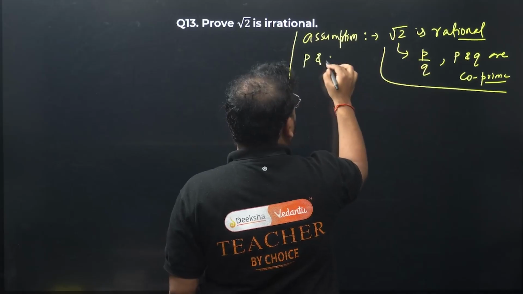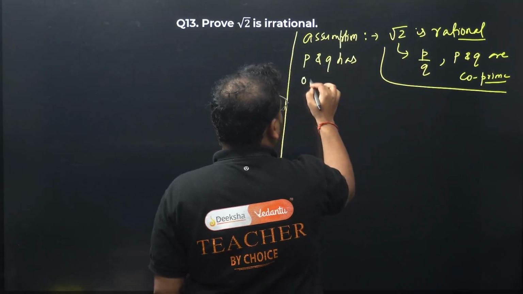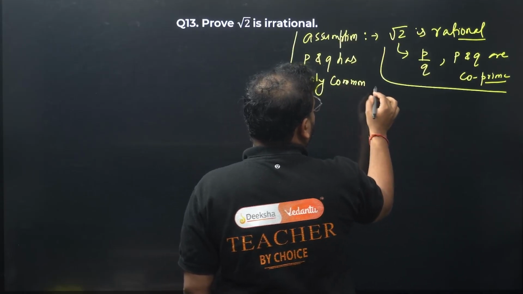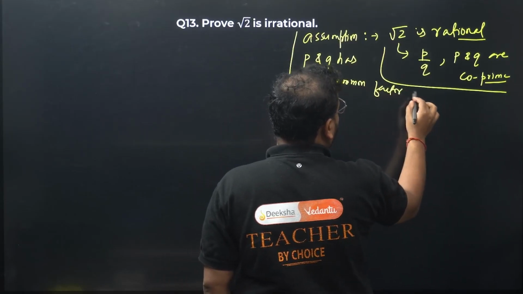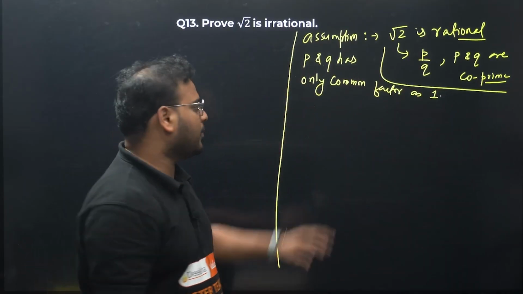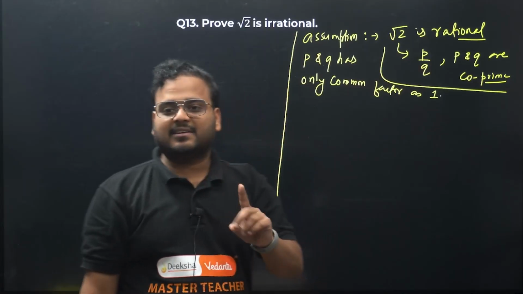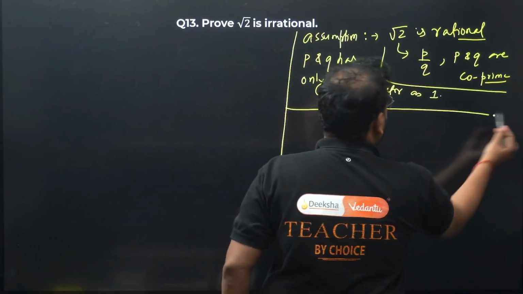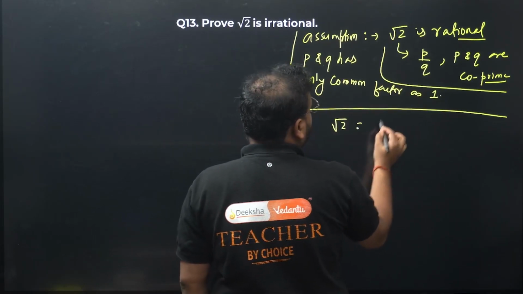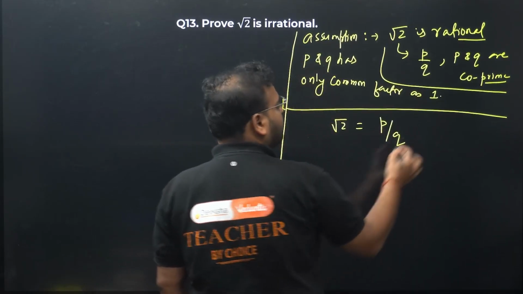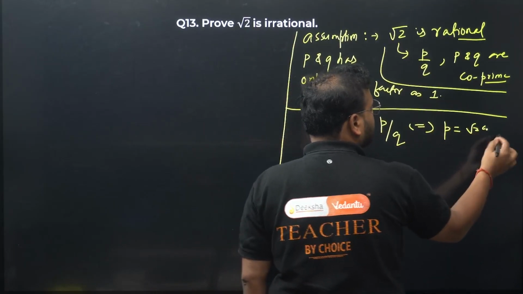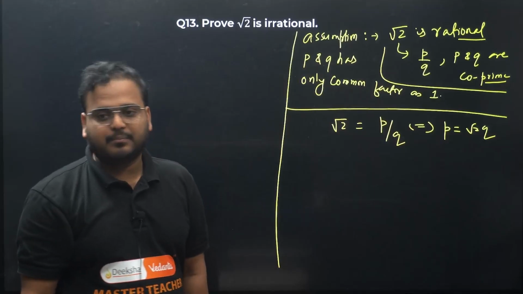So P and Q have only a common factor as 1. Basically, I've written here to explain what it means to be co-prime. Co-prime means that there's only one common factor, that is 1. This much is our assumption. Next, let's start solving it. We can take root 2 equals P by Q, because we have taken this as rational form. From here, bring this Q to this side, and we get P equals root 2 Q.